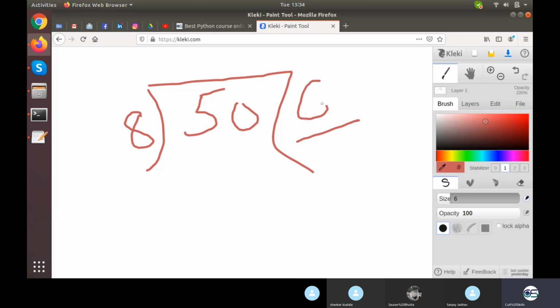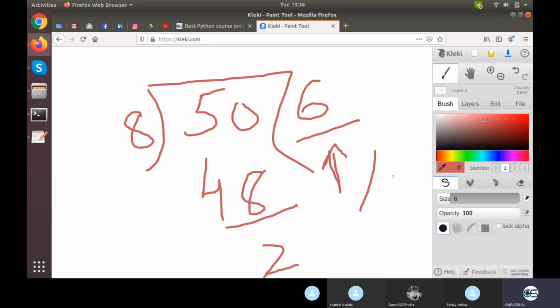So you will do 8 sixes are 48, right here 6. So this is what double divide will give you, and 6.25 is what single divide will give you.